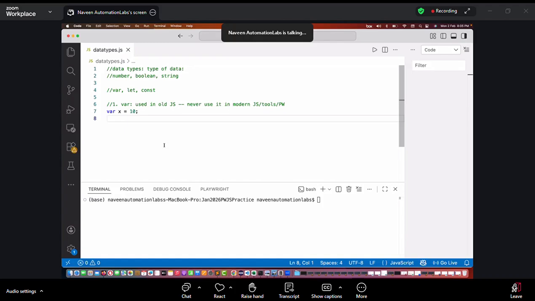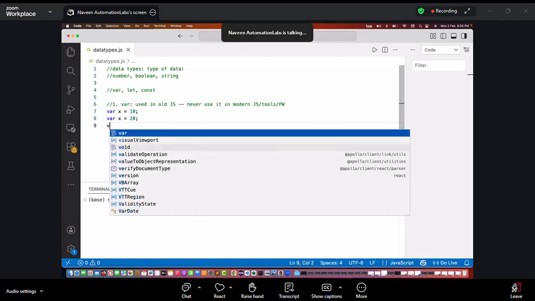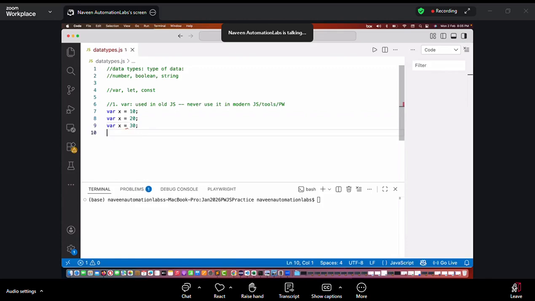The major problem with var is that the moment I write var x is equal to 20, have you ever seen something like this in other languages? If you're coming, let's say, from Java. If you don't, that's okay. x is equal to 10, var x is equal to 20, then again I'm writing var x is equal to 30. What does it mean? It means duplicate variables are allowed. Don't you think it's so confusing? Three times you have declared the variable and the variable name is exactly the same.